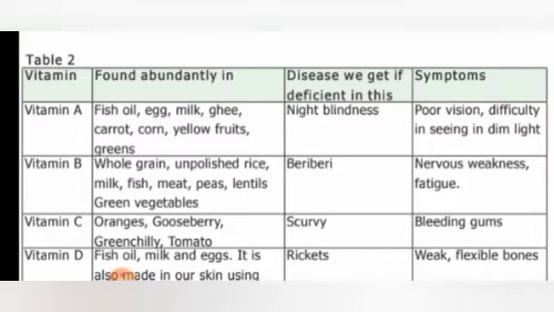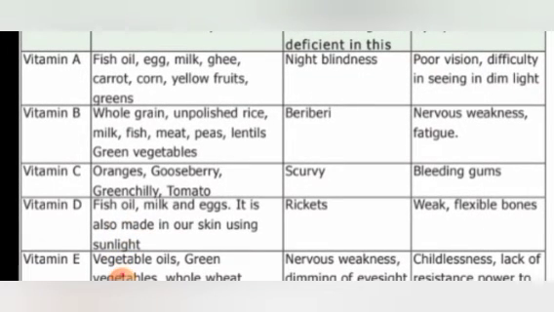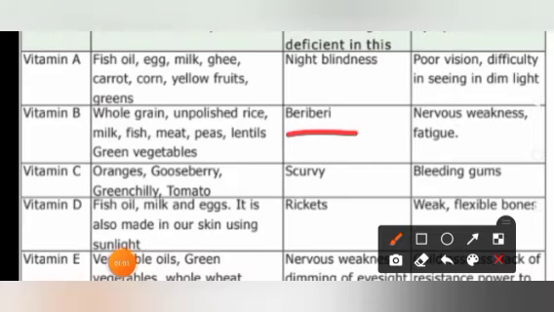So if we are not able to see in dim light, then it is said that we have night blindness. Then vitamin B. Where is it found? It is found in whole grains, unpolished rice, milk, fish, meat, peas, lentils, green vegetables, etc. The name of the deficiency disease is beriberi.